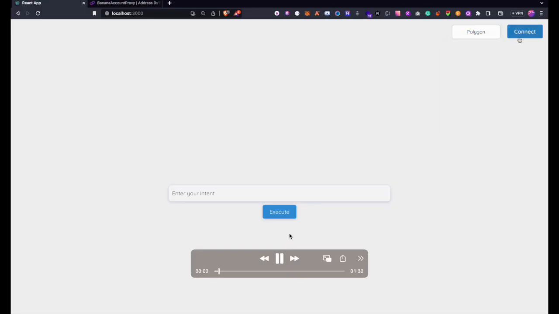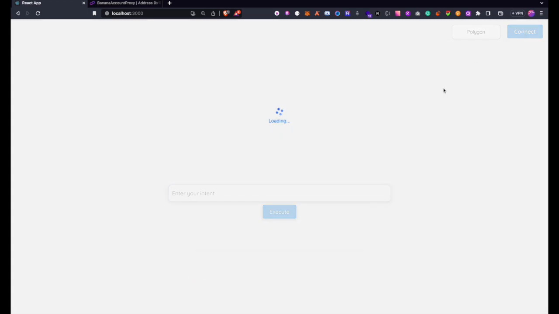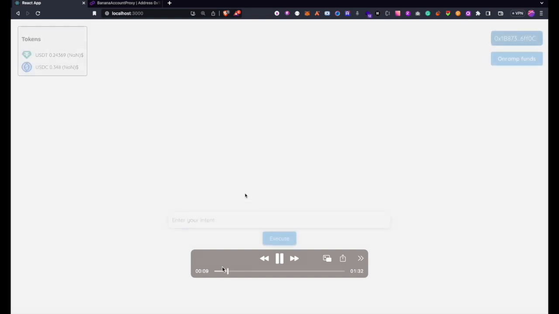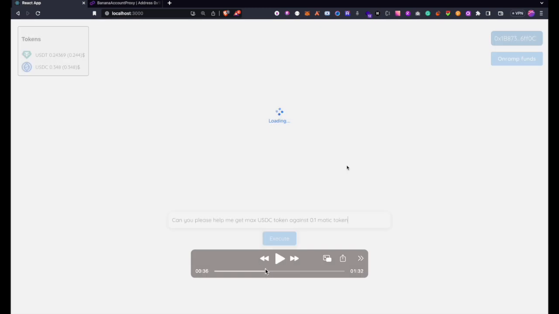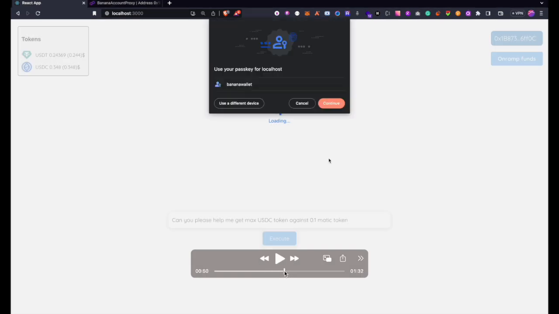So this is the demo of an implementation of Bob running at the backend of a chat-based UI. Let's give Bob a prompt where we ask him to give the maximum USD tokens against 0.1 MATIC. And what Bob does is figure out that it will require a swap of 0.1 MATIC, and then once the user is fine with this transaction, it goes ahead and executes it.